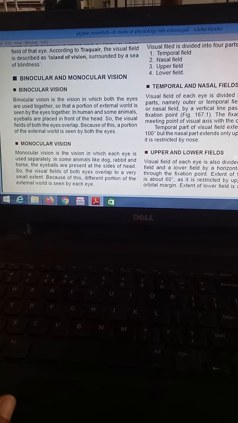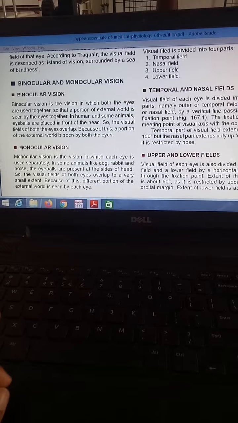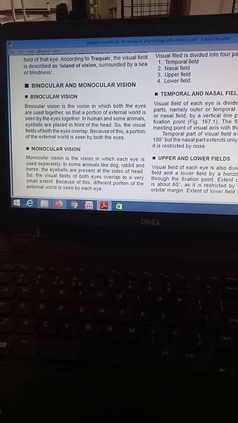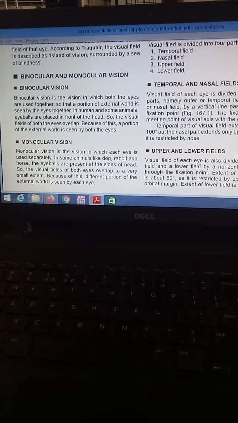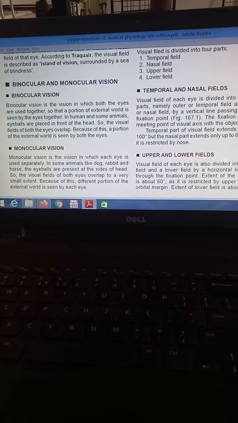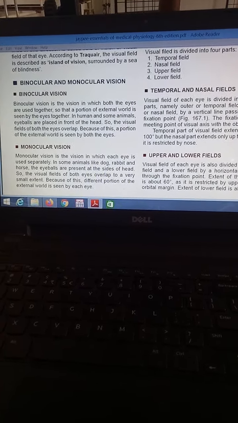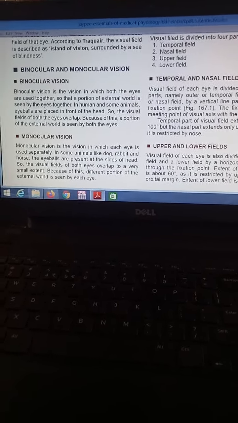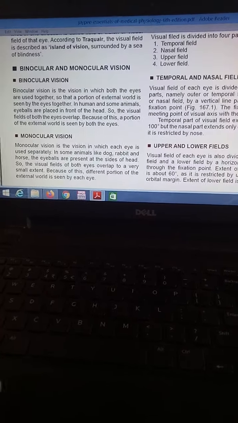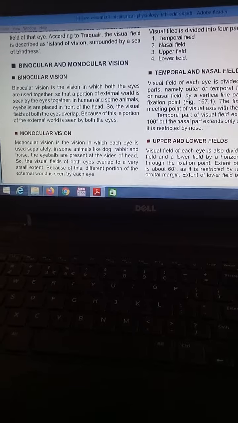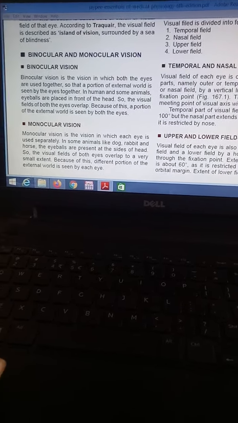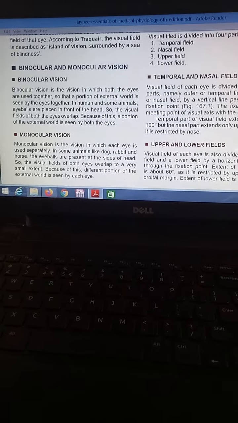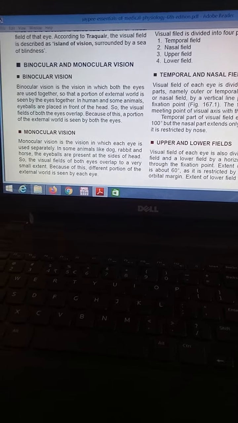In simple meaning, binocular vision means the vision in which both the eyes are used. If we use both eyes together, it is known as binocular vision, so that a portion of the external world is seen by the eyes together.